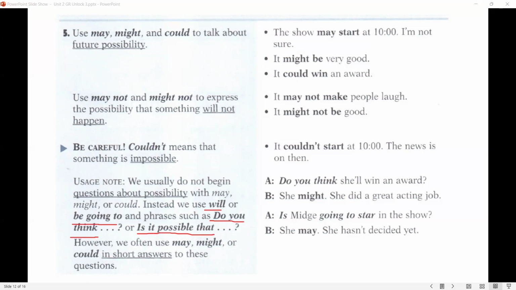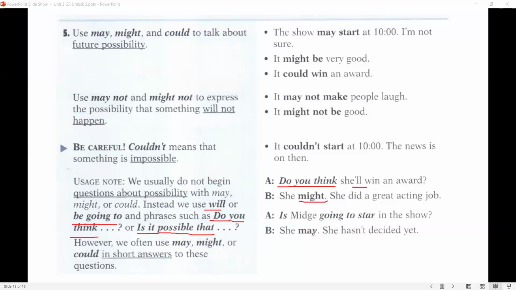But in the answer, in the short answer, you can use may, might, or could. Look at the examples. Here you cannot say "may she" or "might she," so this is wrong. Instead we use "do you think" or "is it possible that?" And we use will instead. Do you think she will win an award?